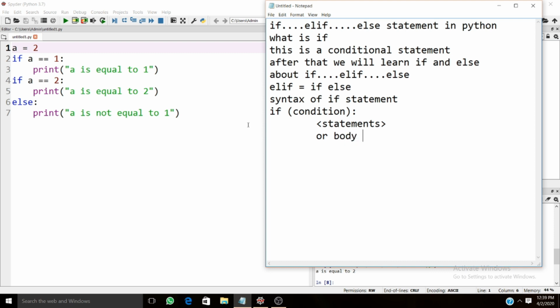This is how the if works. If you want to use if and else, it works the same way. The else doesn't have any condition, but it has an indentation, and a body or statements, whichever you prefer to call it.